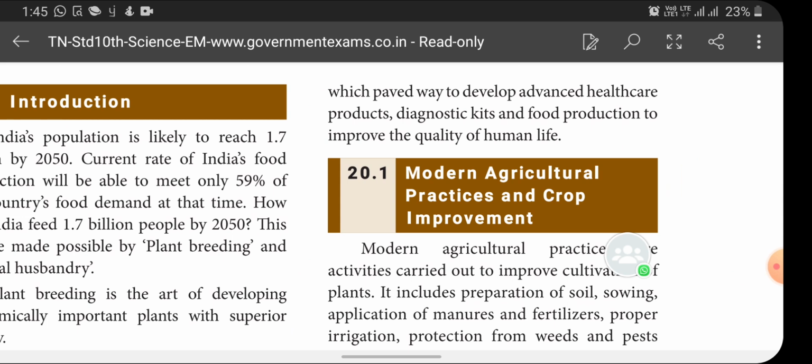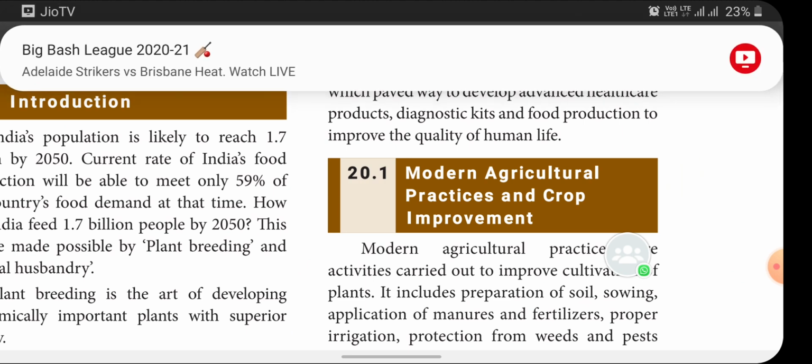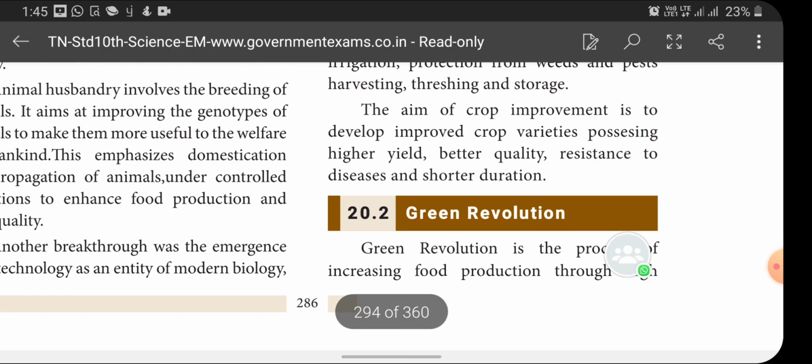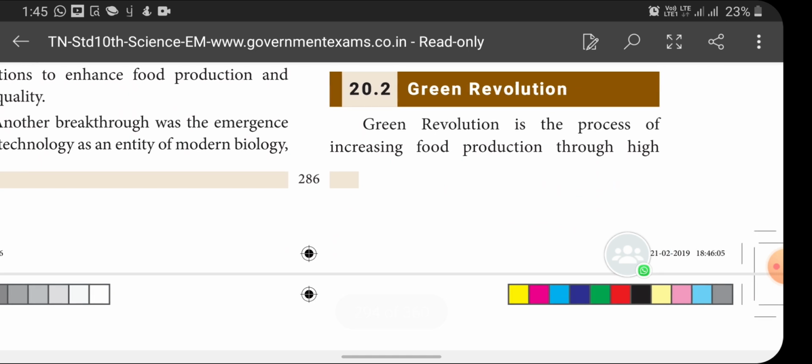Modern agricultural practices and crop improvement is a deleted portion, children, so let's come directly to the green revolution. It is there in the portion.